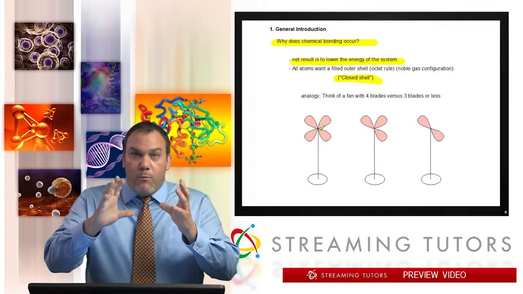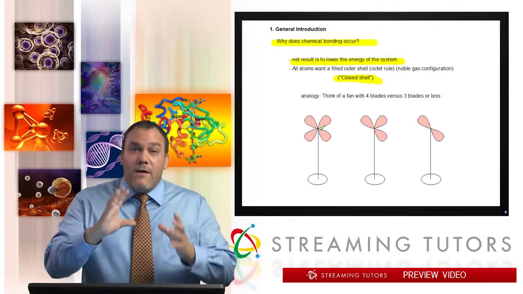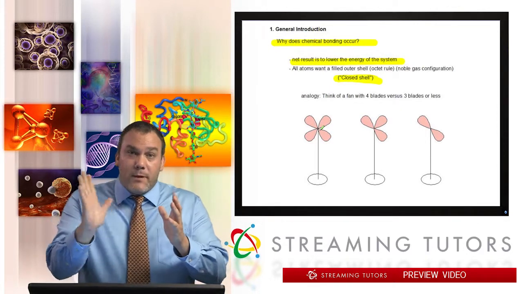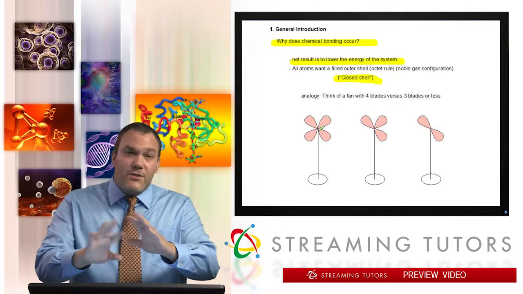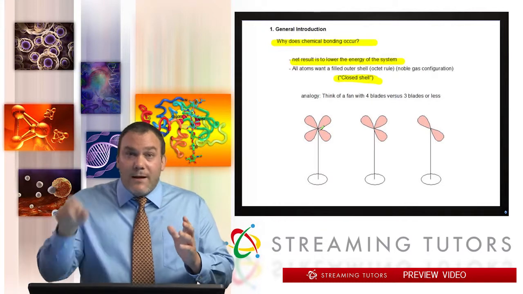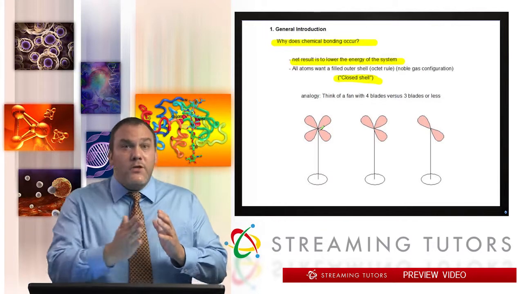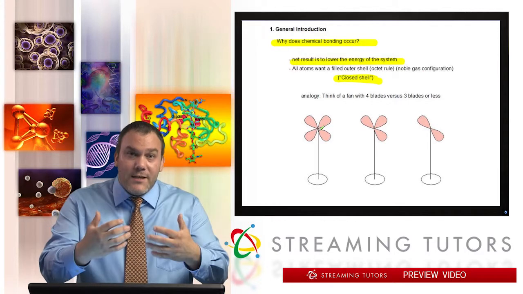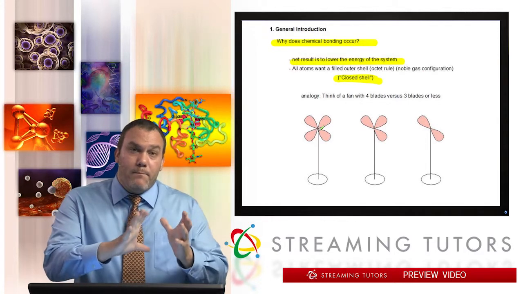Now, when a fan spins around, each blade has to push air. Again, this is just an analogy, so keep that in mind. As the fan blade spins around, it pushes the air away and creates less friction, less resistance for the fan blade behind it.